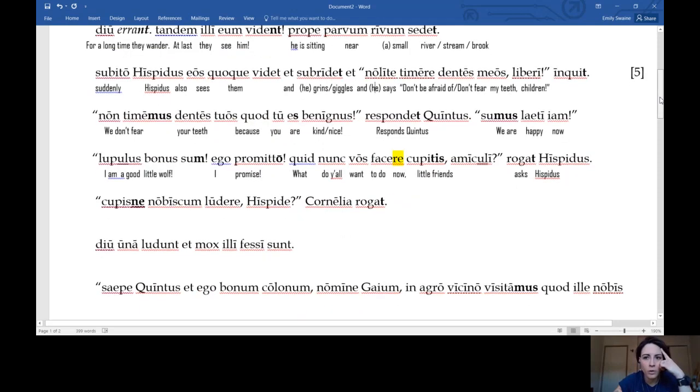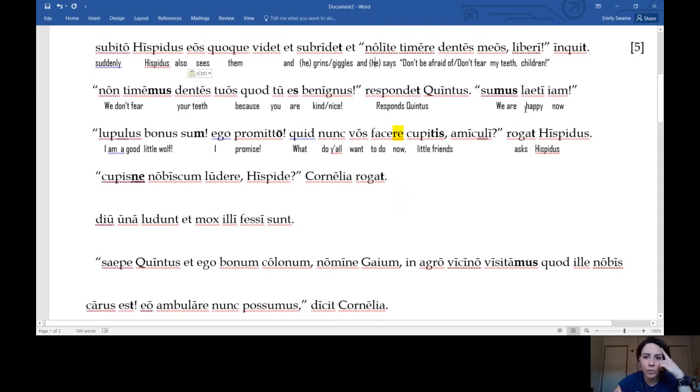Right? Because before, remember, Quintus saw the wolf and ran away because he had big, scary teeth, ferocious eyes, which really isn't true, right? Do any of you have a really fluffy, kind of scary looking dog, but they're really just a teddy bear?